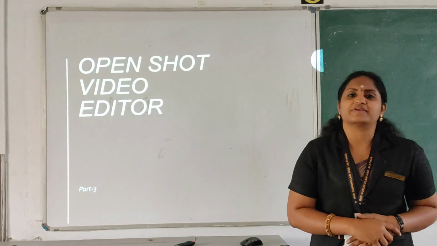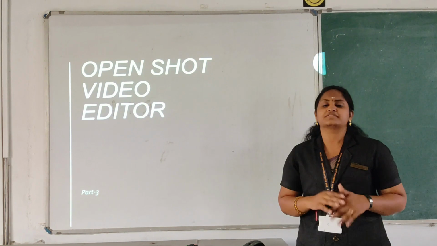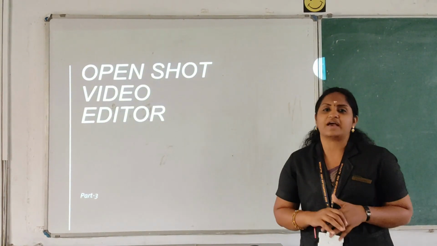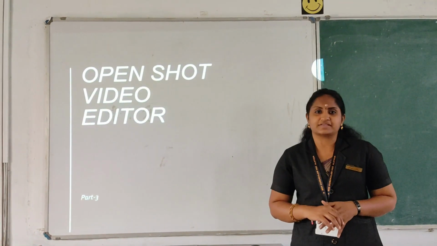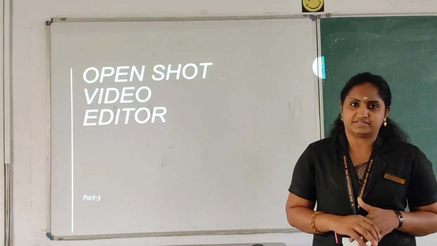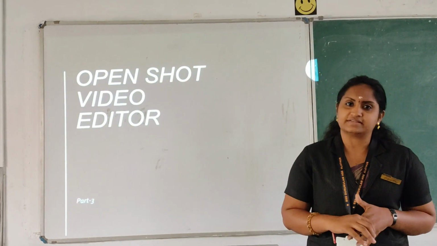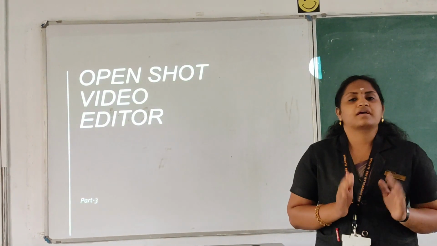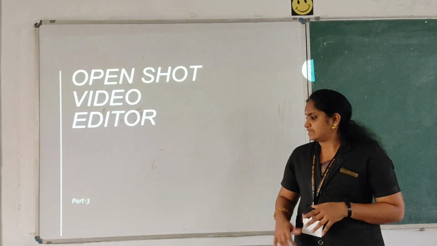Last class we discussed the OpenShot video editor: how we can arrange the video file and how we can remove the content which we have to edit. Today we are going to discuss how we can add effects. Last class we discussed how to apply the transition effect. So here we can add options to apply different effects in video files. Let's see how.